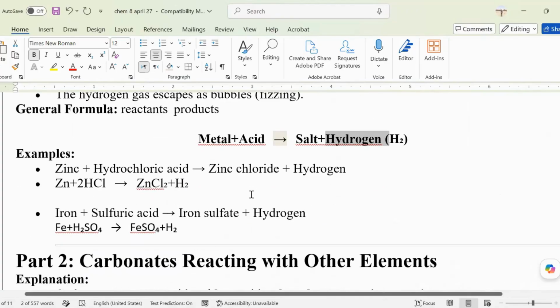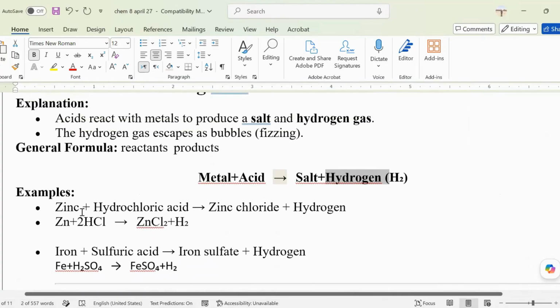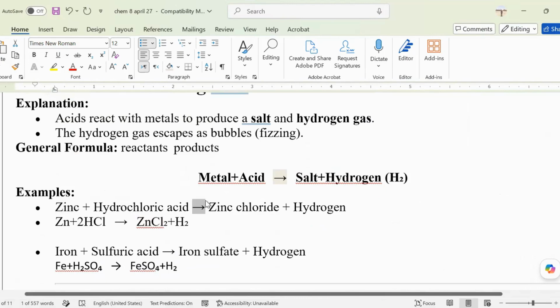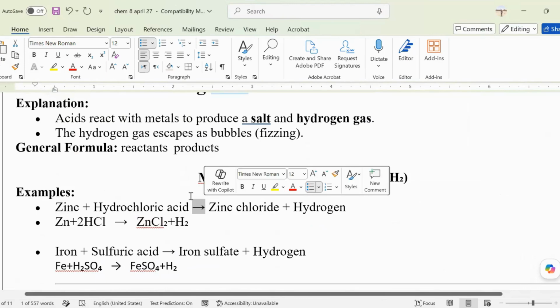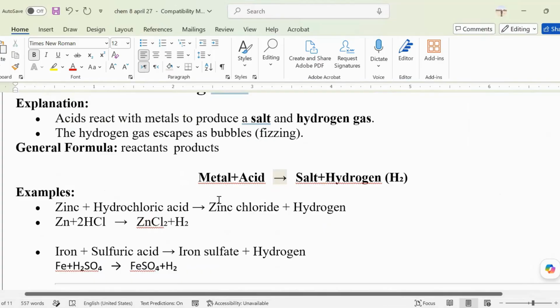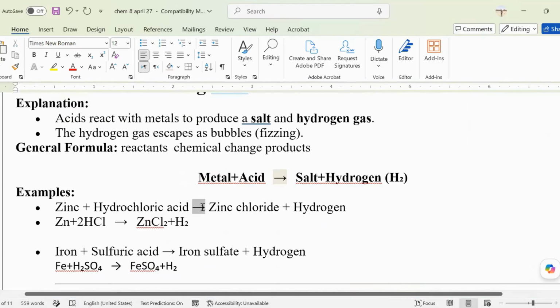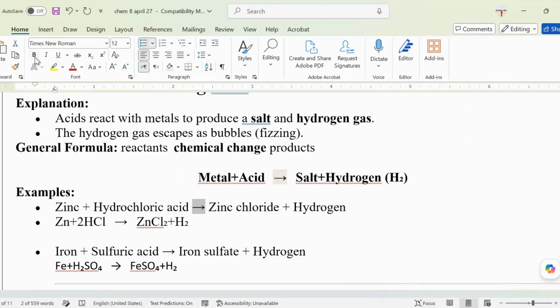Take note. For example, zinc plus hydrochloric acid, and then there's an arrow. What's the meaning of the arrow, Fatima? What kind of change? No, the arrow means chemical change. Okay.